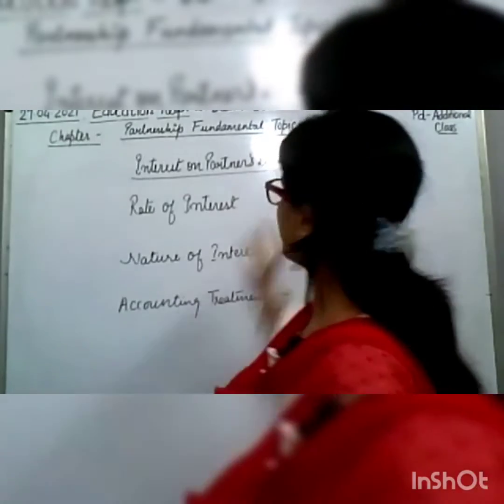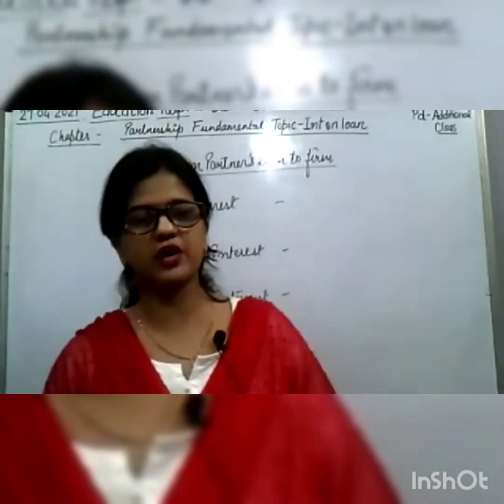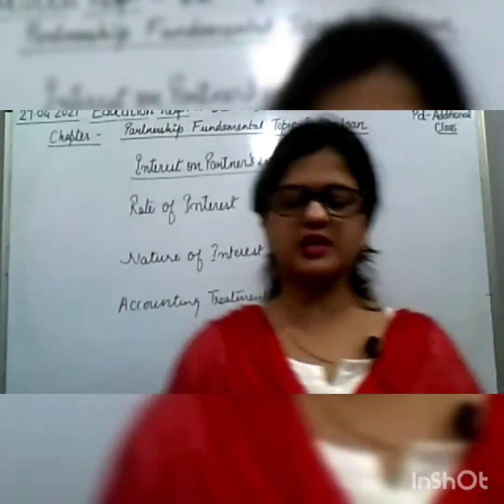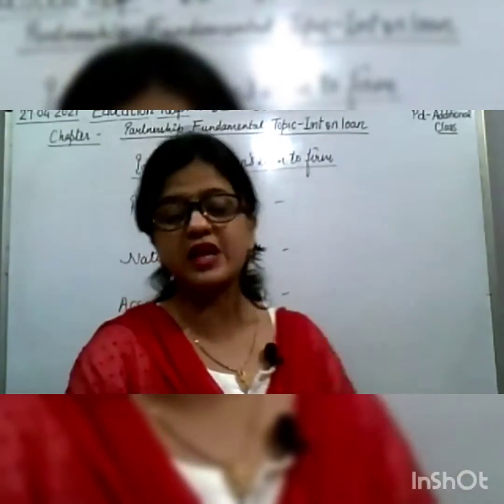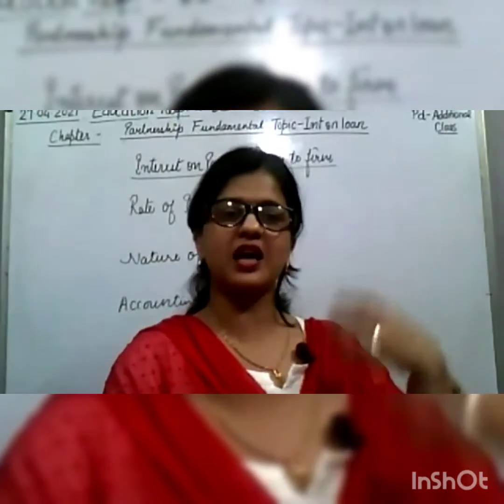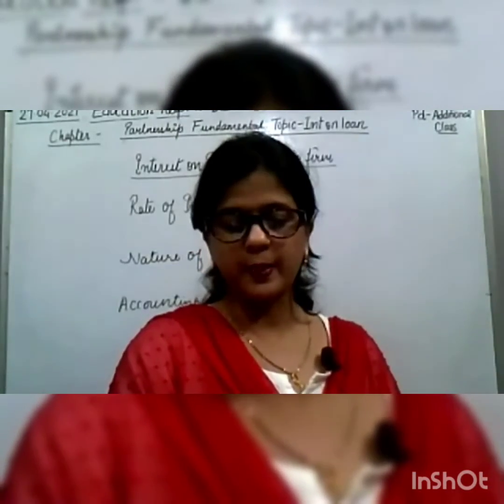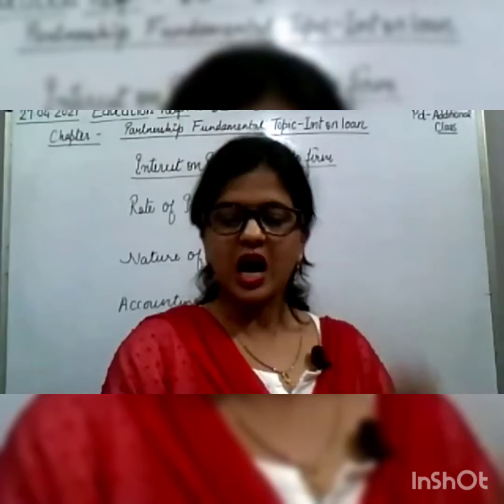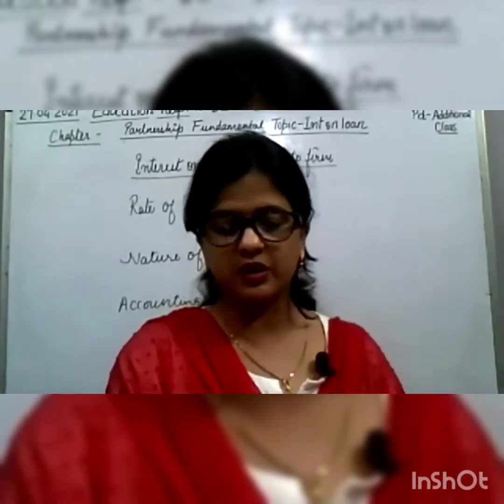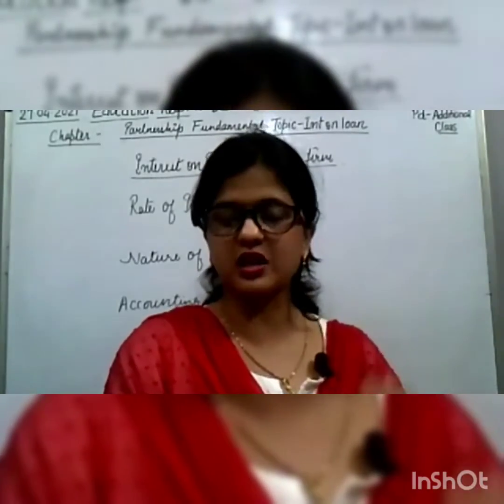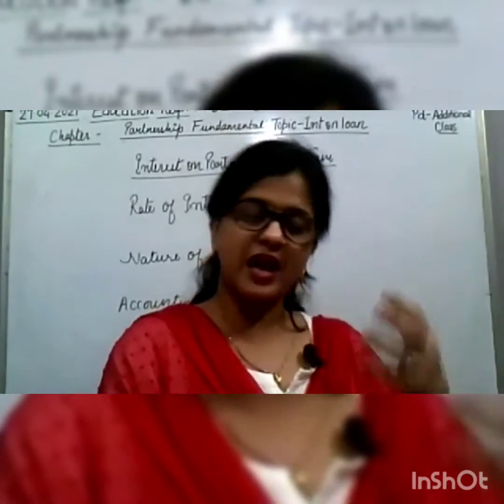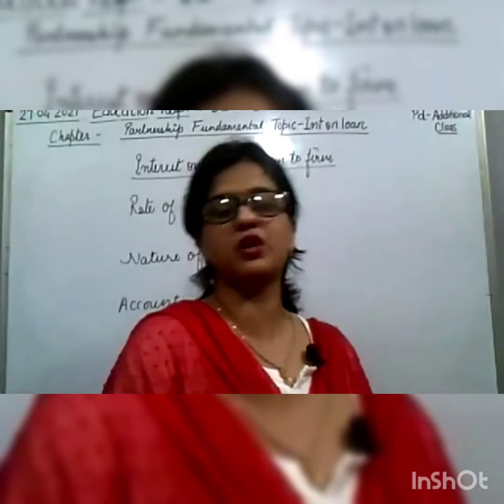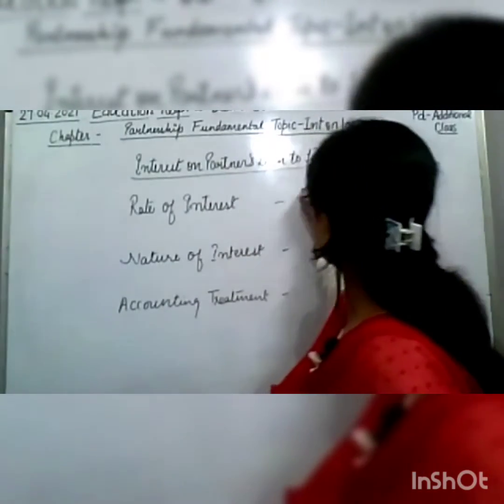If we talk about rate of interest, if a partner has given a loan to the firm, he is entitled to receive interest on that loan at an agreed rate of interest. However, if there is no agreement as to the rate of interest, then what will be the rate of interest? I already told you that the rate of interest will be 6%.